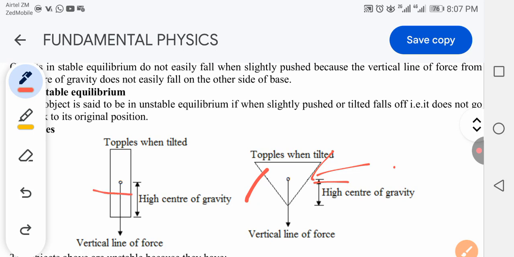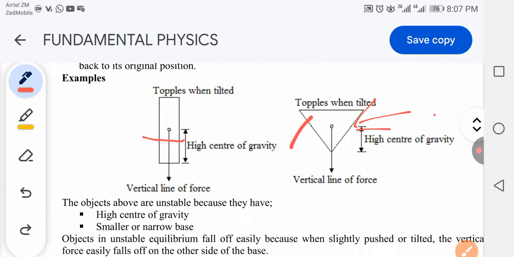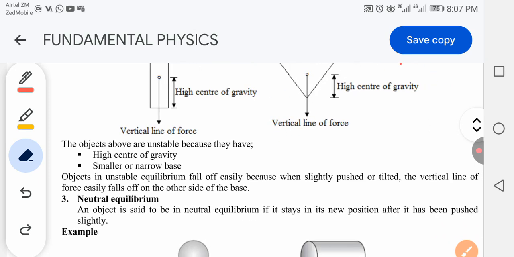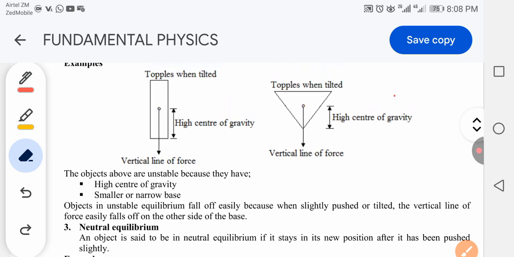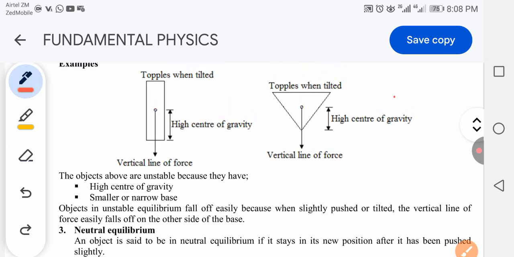That's what we mean when we say an object is unstable. Any applied force on it and the object falls over. Moving on, the objects above are stable because they have a low center of gravity and a wide base. Of course, if you look at the bases of those objects, you will see that their center of gravity was lower compared to these objects which are in unstable equilibrium. That's the main cause of it.